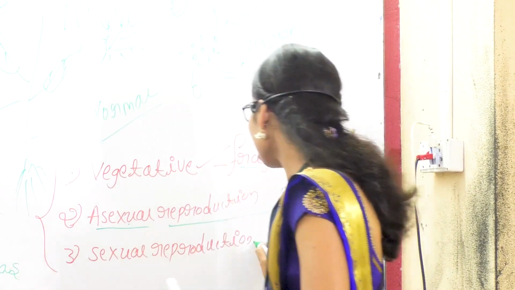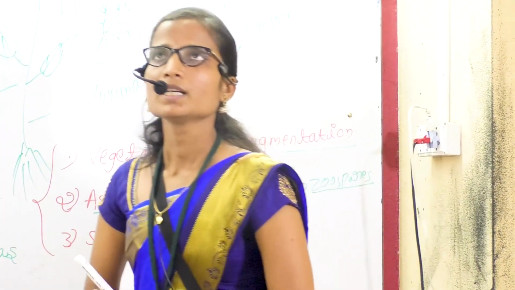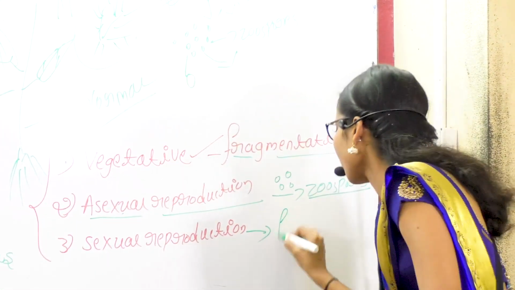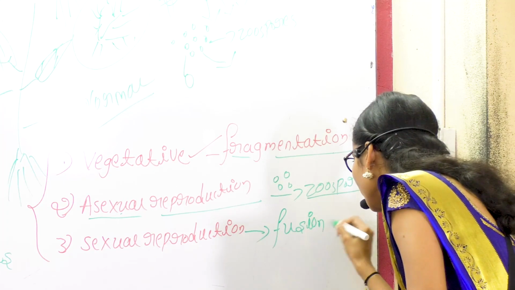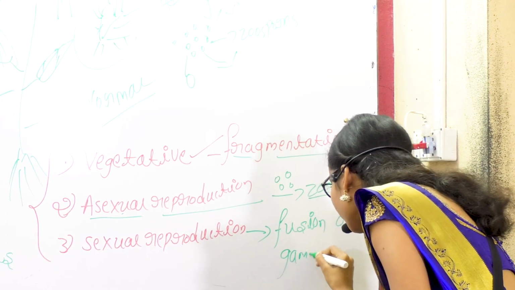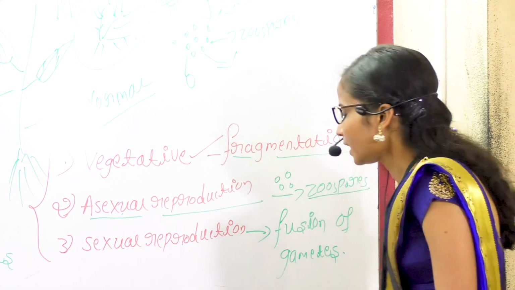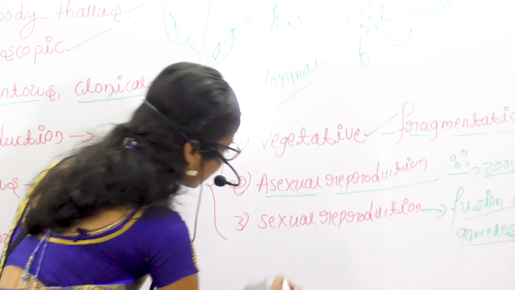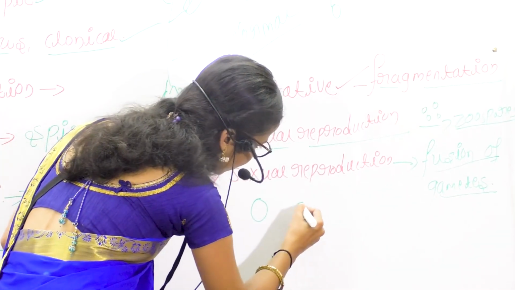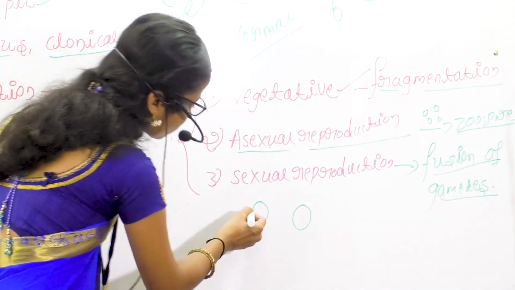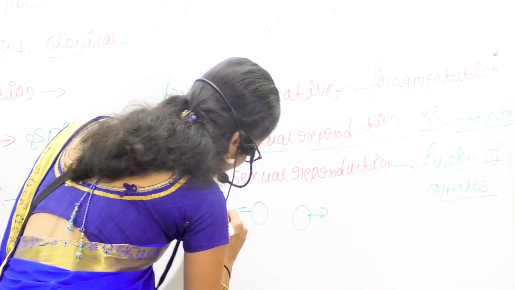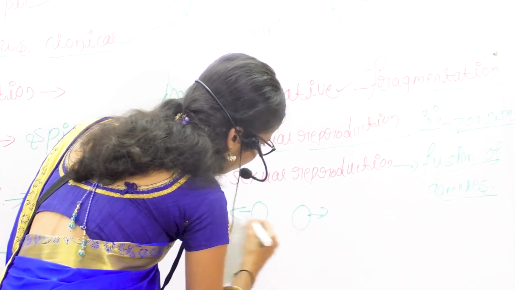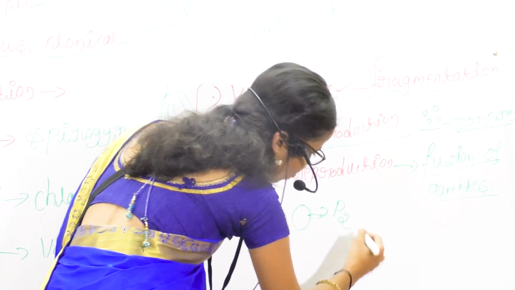And the third one is sexual reproduction. Here sexual reproduction takes place by means of fusion of gametes. Here the fusion of gametes is nothing but, consider this is one gamete and this is another gamete. Or this is one plant, this is another plant. Consider this is P1 plant, P1 means plant number 1, and this is P2 plant, plant number 2.